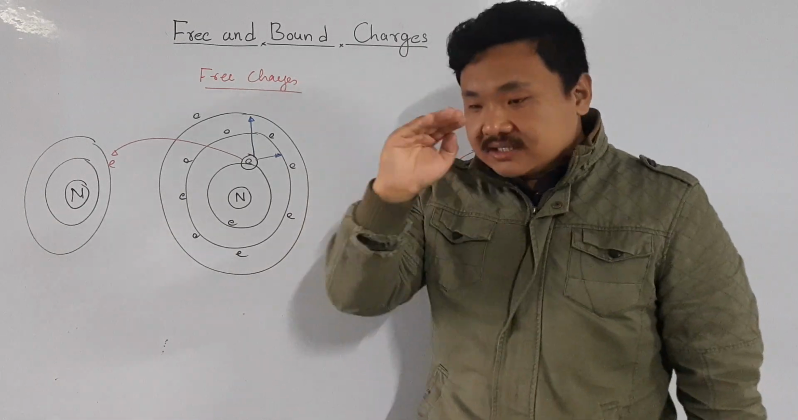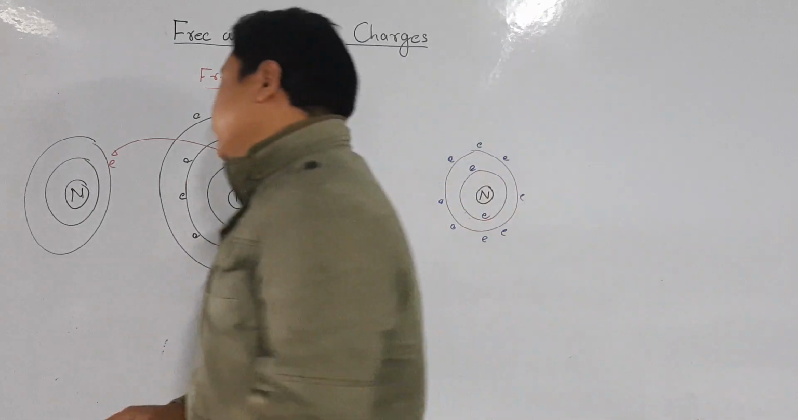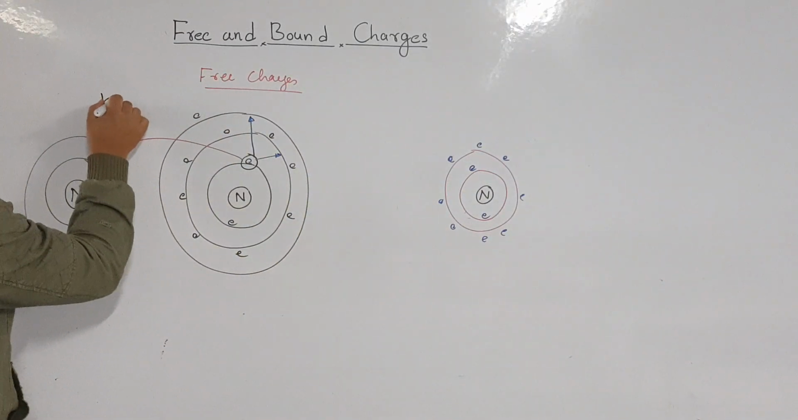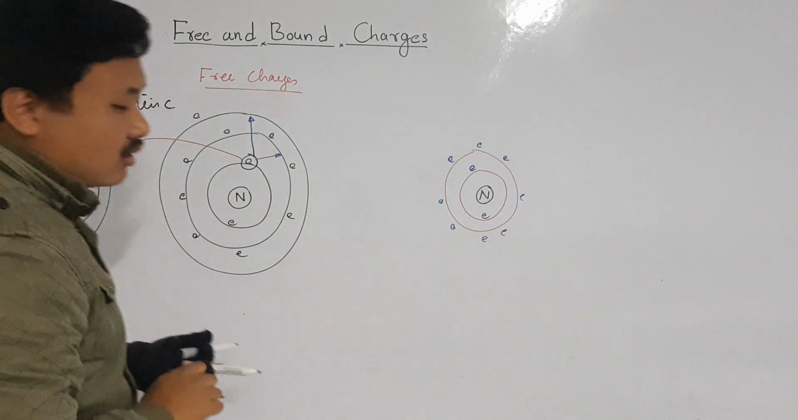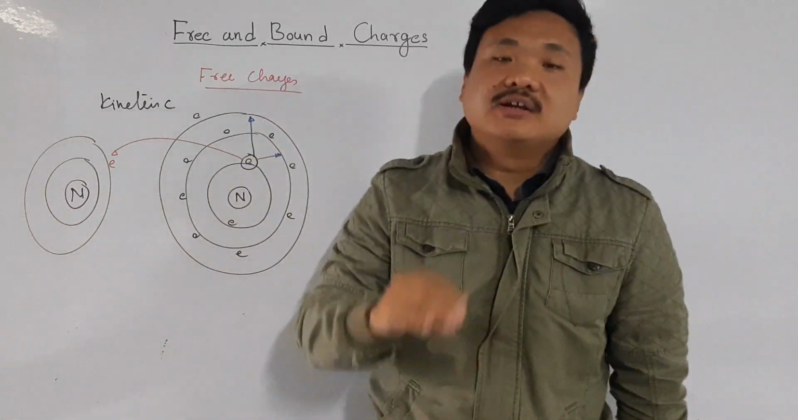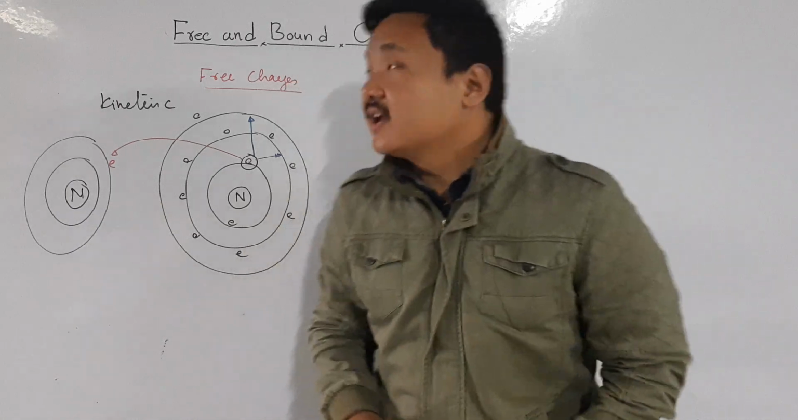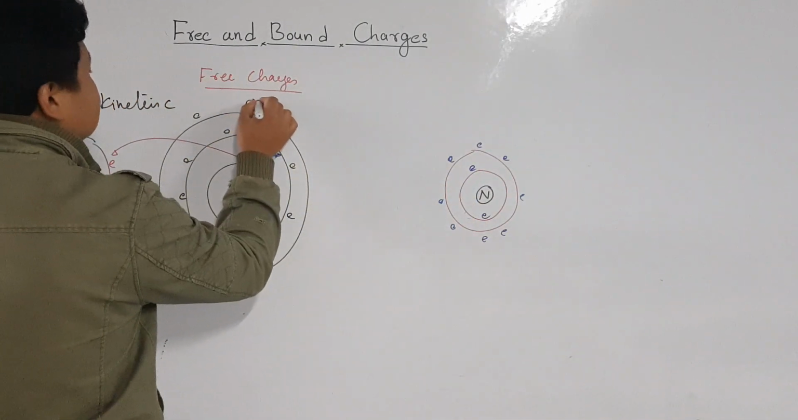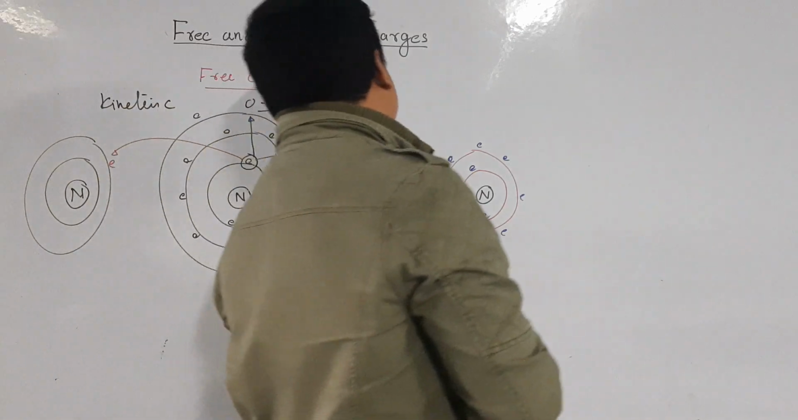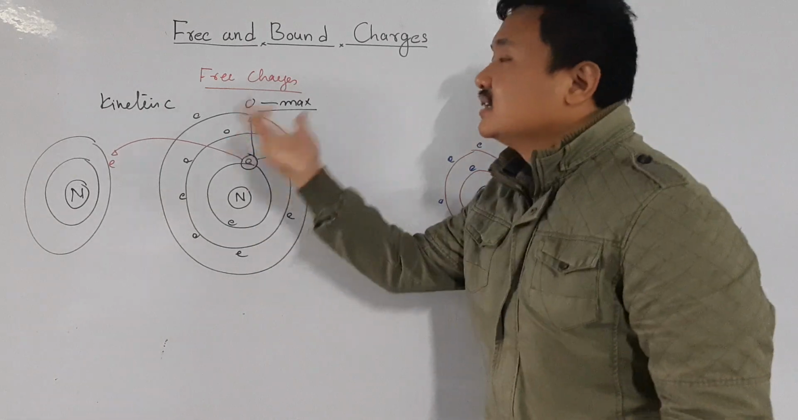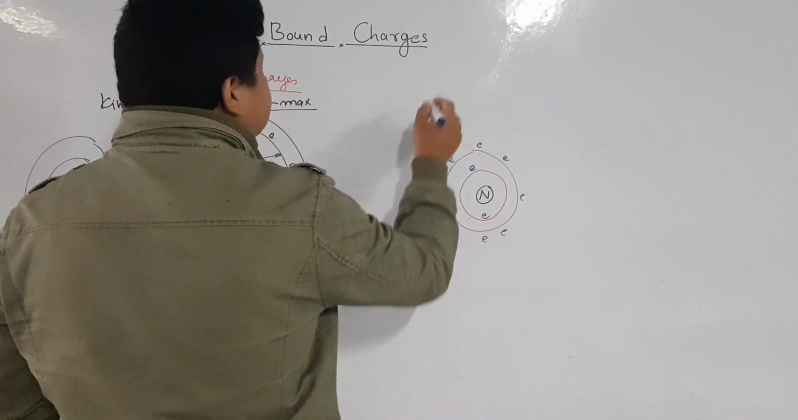Number two is that the energy of free charges is totally kinetic. It does not have potential energy, it only has kinetic energy. It may have energy ranging from zero to the maximum, and it only has kinetic energy. That is my free charge. Now let me come to the bound charge.